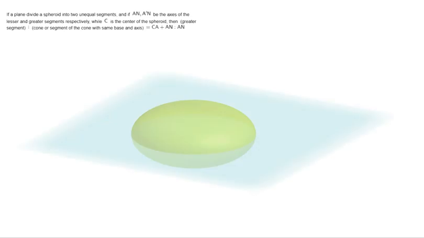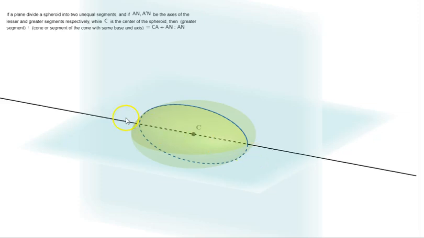Take a plane through the center C and draw a plane perpendicular to this plane through C. So we get an ellipse of intersection. Now through C in this plane, we take a straight line, the major axis, let's say AA'.